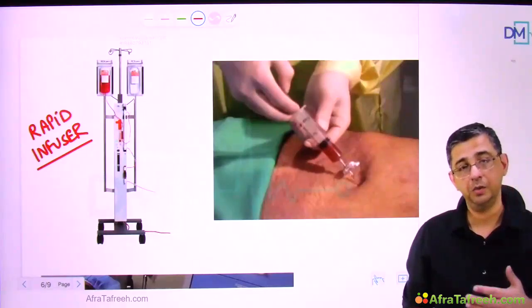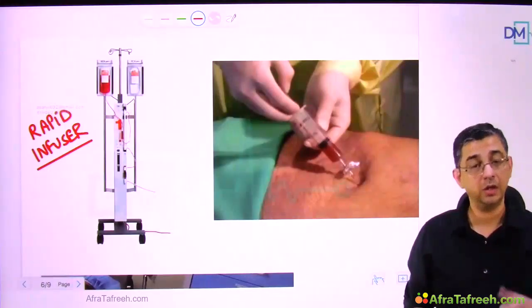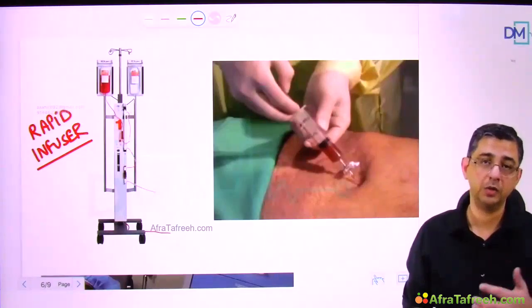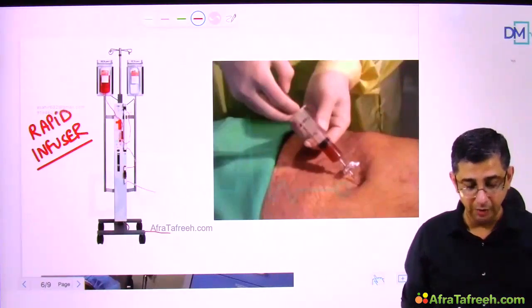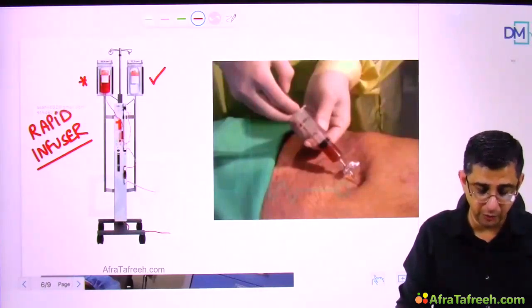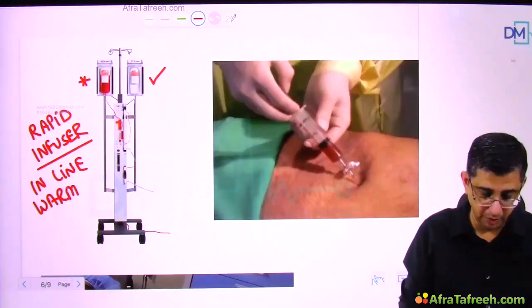If you lose blood from the body, it results in hypothermia, and with hypothermia the blood will not clot. And when you give cold blood to the patient, it will worsen the hypothermia of the patient. So when you are using a rapid infuser, it can give fluids, it can give blood transfusion, and you can have an inline warmer, which will ensure that the hypothermia component can be managed in the patient.